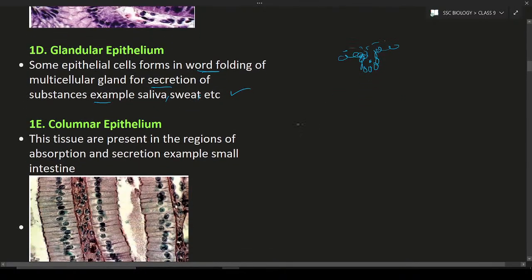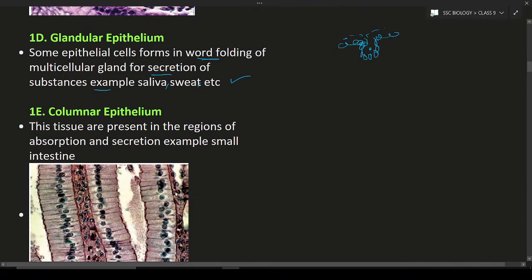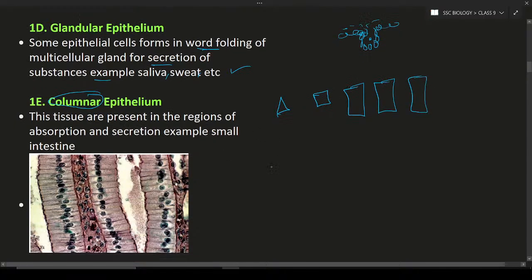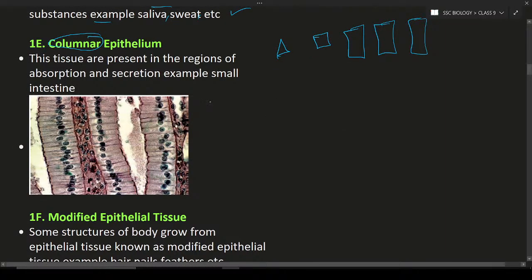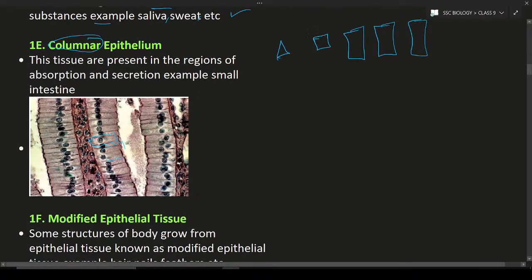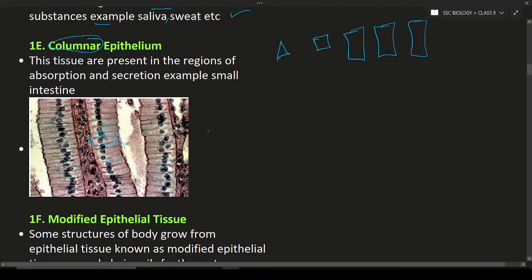Next is columnar. Just see the word, columnar means they form columns. They are forming columns like this. Do you know a column? They look like this. So they have a column-like structure. They are columnar epithelium. For example, the small intestine. In the small intestine, you will see the columnar epithelial cells. If you see these cells under the microscope, they look like columns. So they are columnar epithelial cells.